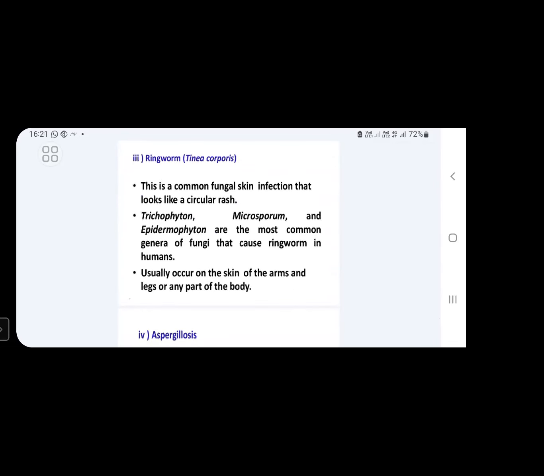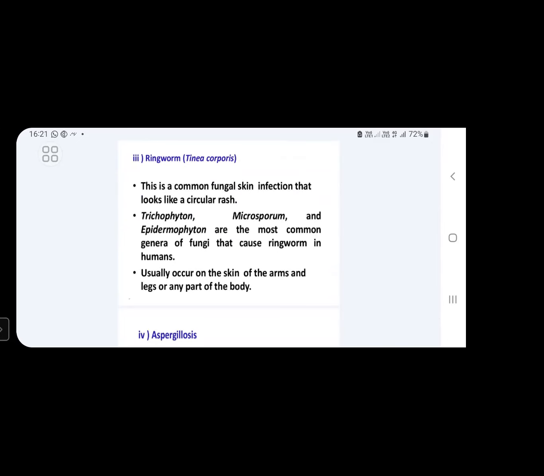Next one is ringworm. This is also another fungal infection which is most commonly seen in humans. This ringworm is also caused by Trichophyton species. This is a common fungal skin infection that looks like a circular rash.